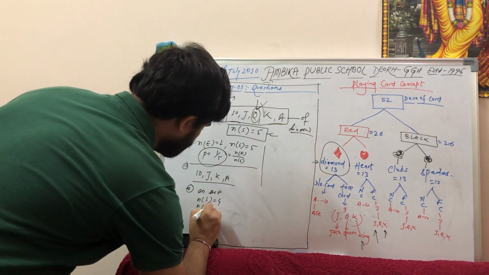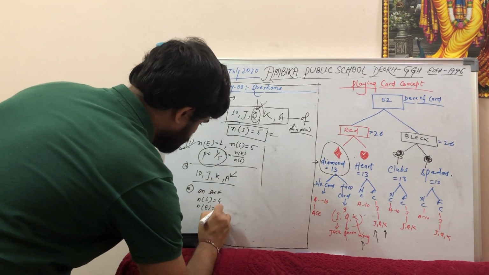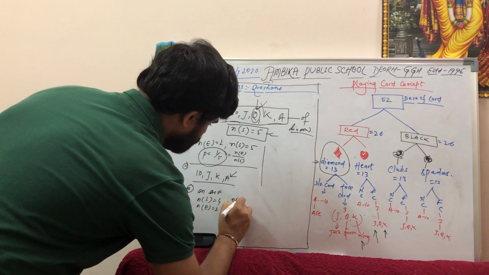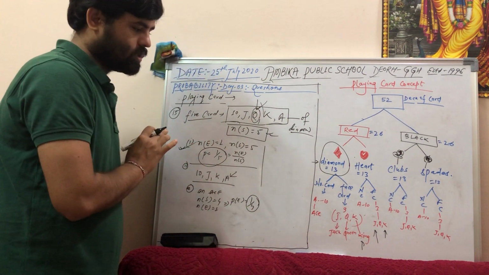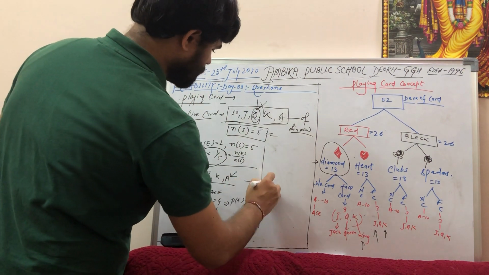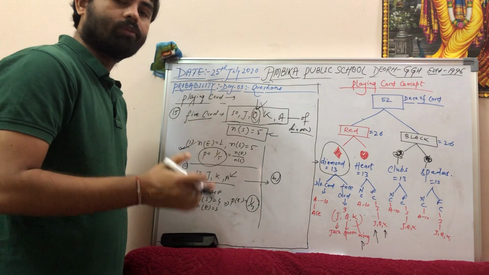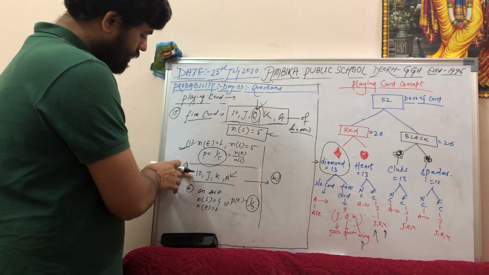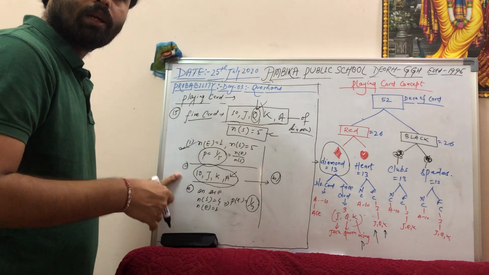Number of event equals to what? Equals to how many Ace is there? Only 1. So 1. Probability equals to 1 by 4. Number of event by number of sample space. Very easy question. Now for this second question, B part is there. B part is saying what is the probability of getting a queen from this possible outcomes?